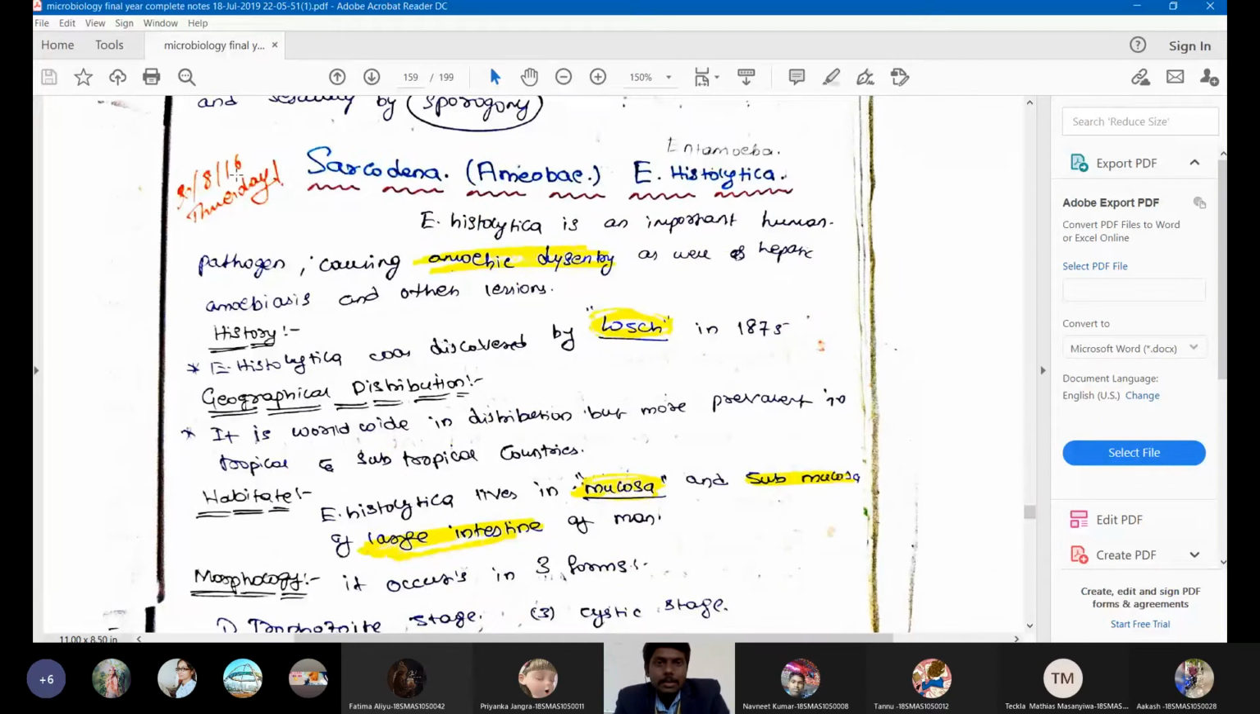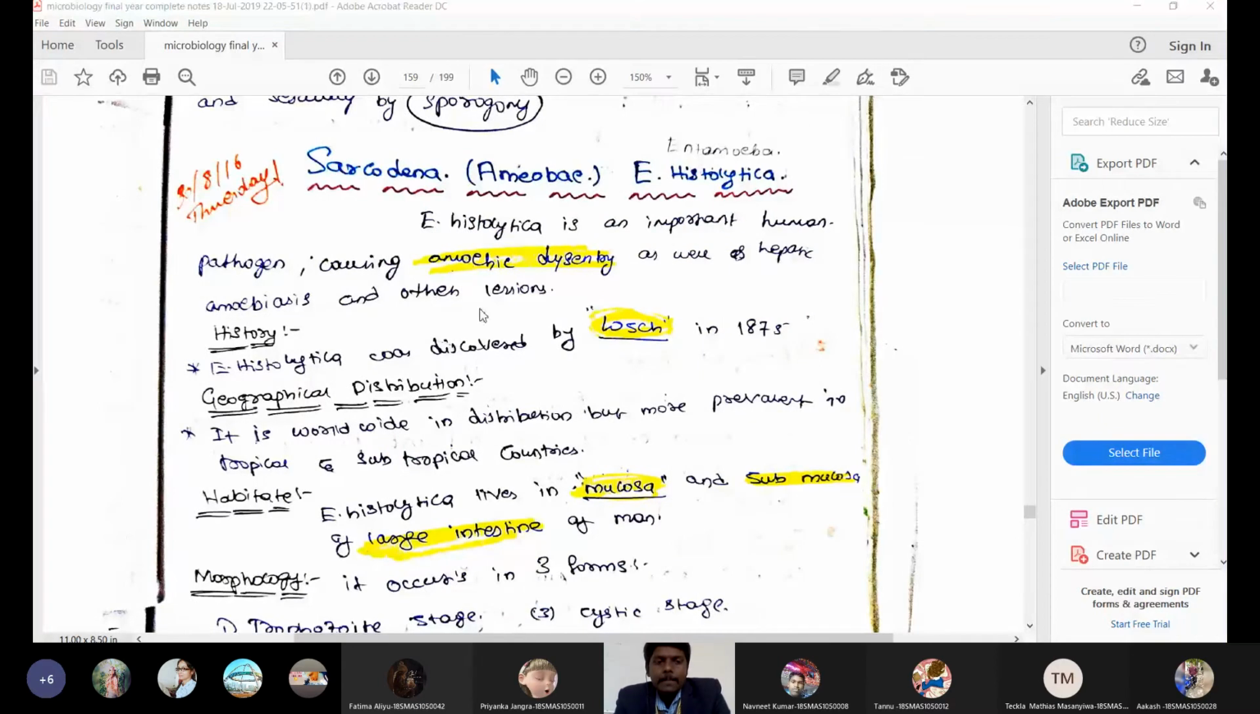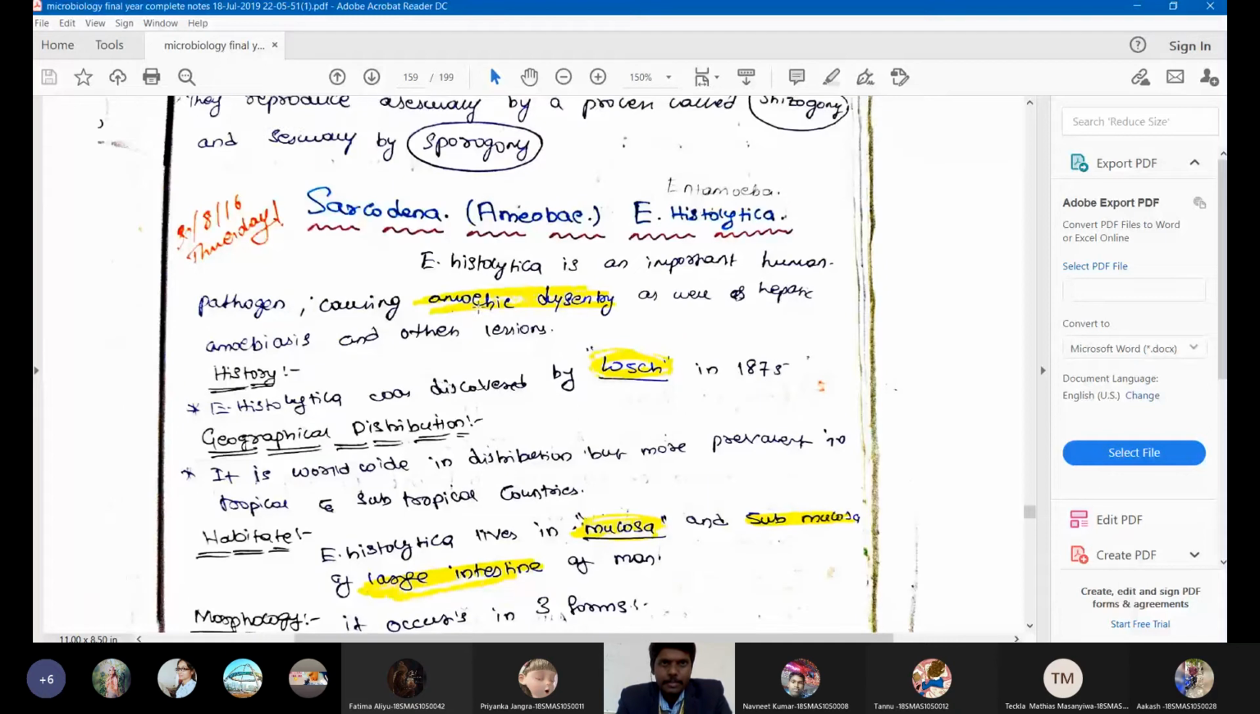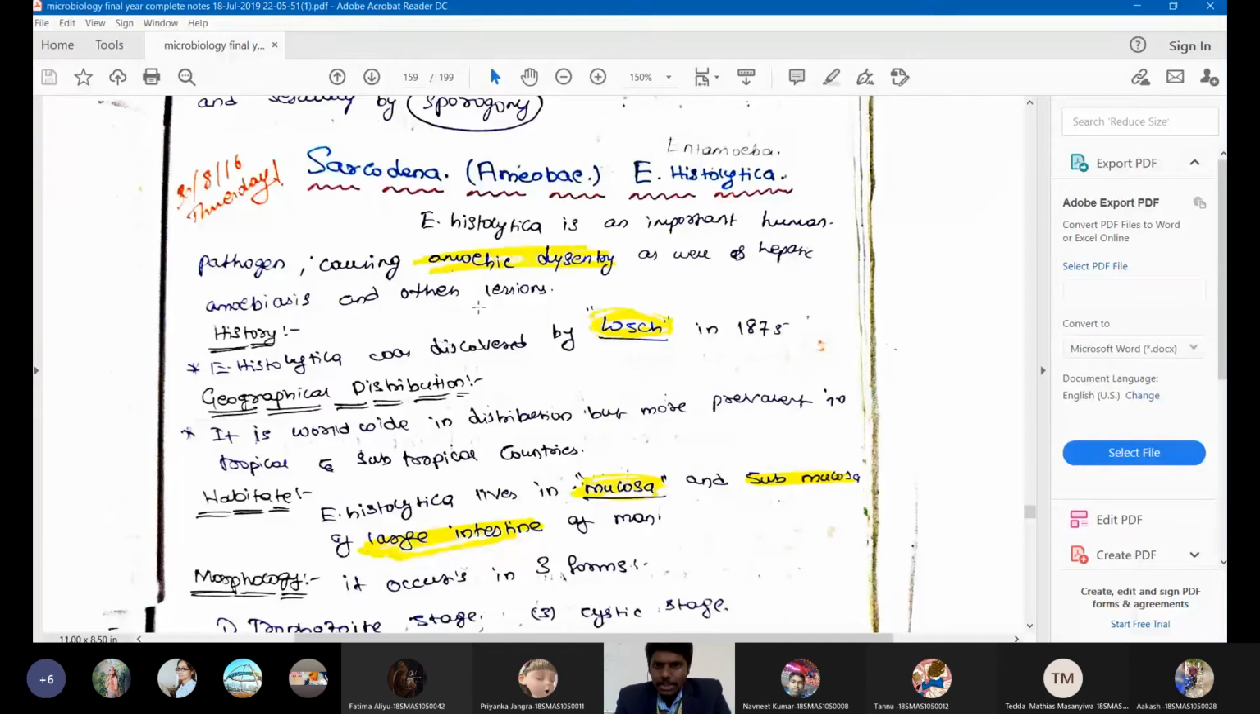Definitely I will send this notes link also. This is the virology notes only. You may have the virology written notes with you. The page number is 159. From 159, you will have parasitology in my notes. Kindly note this page number 159.